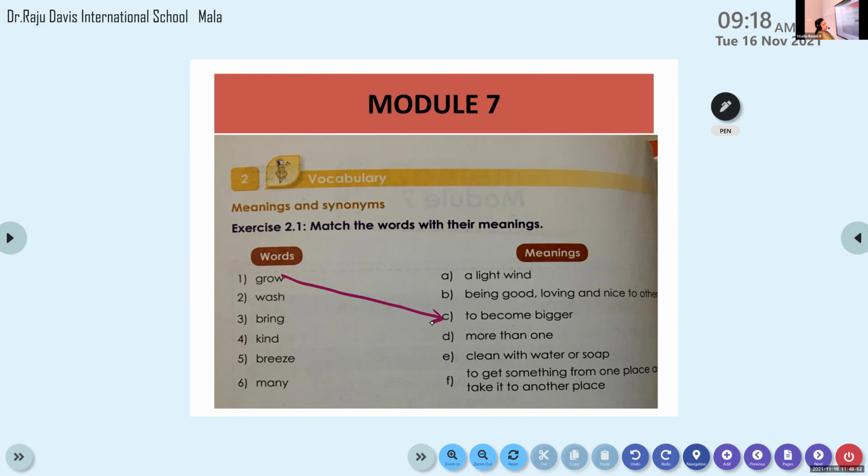Ryan, unmute. Try the second word. Wash, not wow. Wash. Repeat. Wash. Yes, that's better. Come on, try. Options A, B and C are already read by Elvin. Try the remaining. Read option D. Option D. Read option D. More than one. Option E.